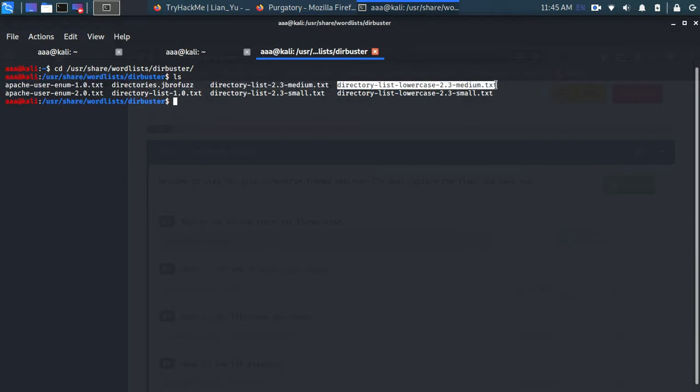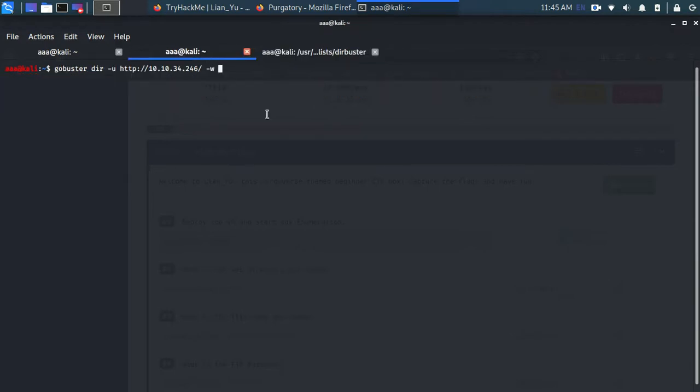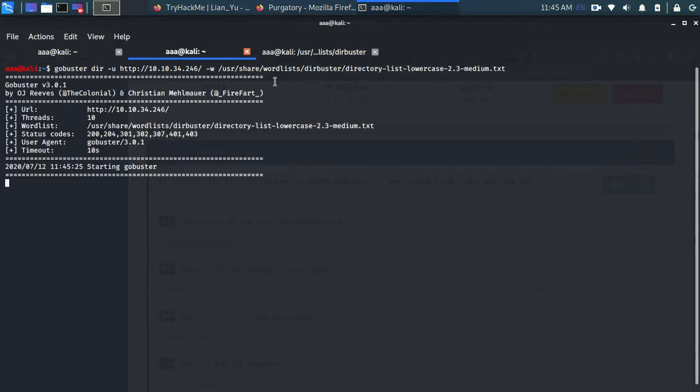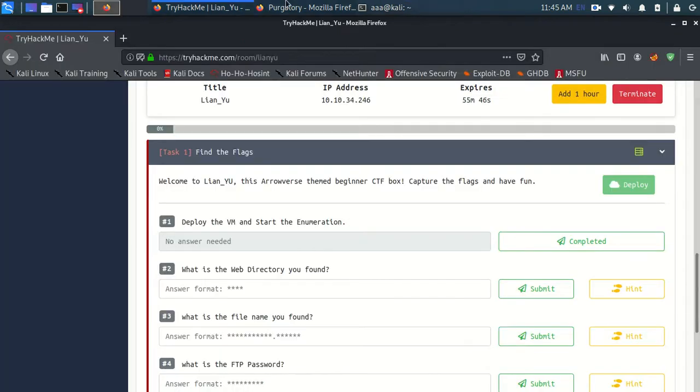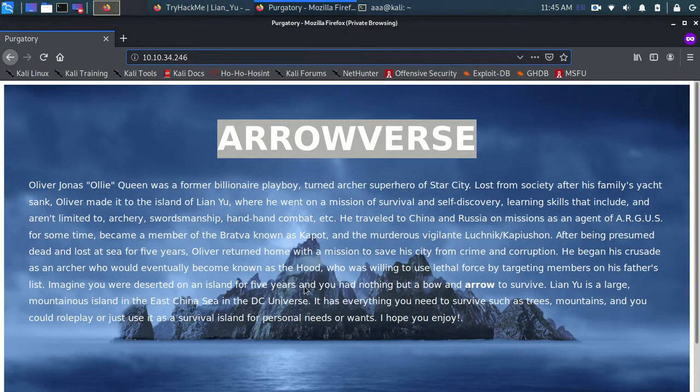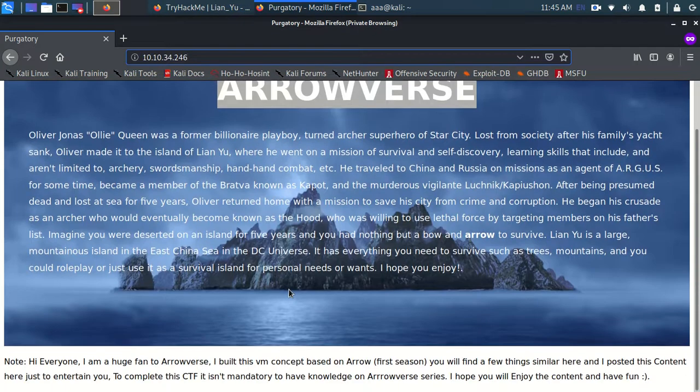So let's copy paste this and press enter. So Gobuster has started, and now it will brute force hidden directories for this web page.